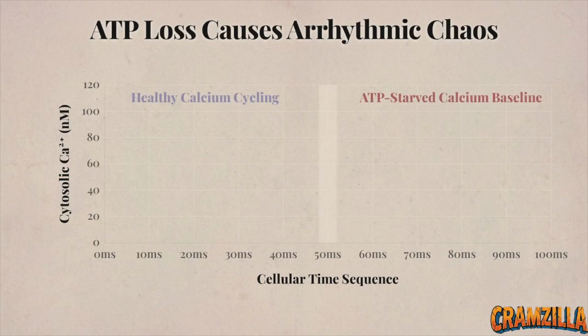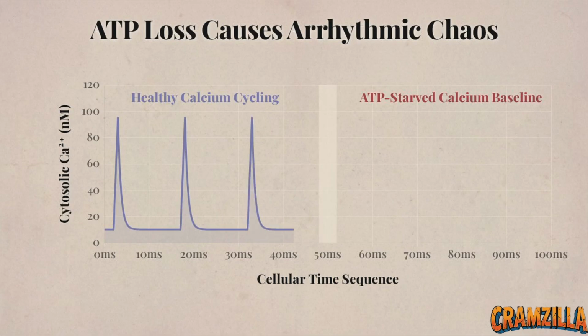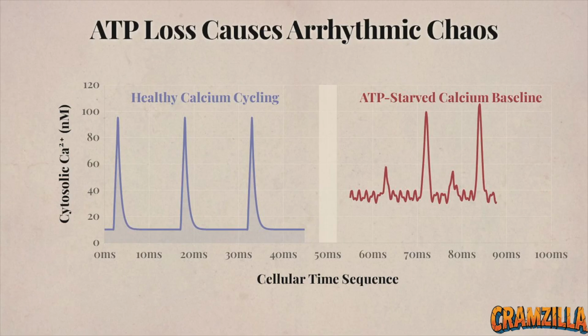This split-screen chart illustrates the difference. On the left, a healthy heart shows a clean, rhythmic sine wave of precise calcium release and rapid reuptake. On the right, an ATP-starved heart shows a jagged, elevated baseline, where cytosolic calcium remains chaotic. This unsequestered chaotic calcium triggers erratic afterdepolarizations. These abnormal, spontaneous electrical discharges occur before the cell has fully reset, directly leading to life-threatening triggered arrhythmias.